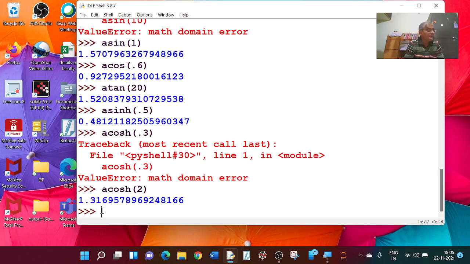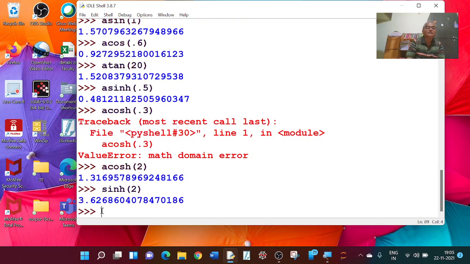And similarly, we can find all inverse trigonometric functions and hyperbolic functions. For example, sine hyperbolic of, say, 2. If I type 2, this gives sinh 2. Sinh 2 is 3.62 something.